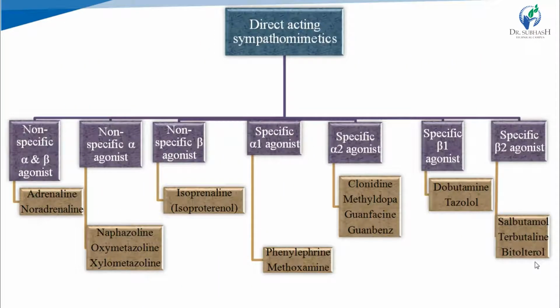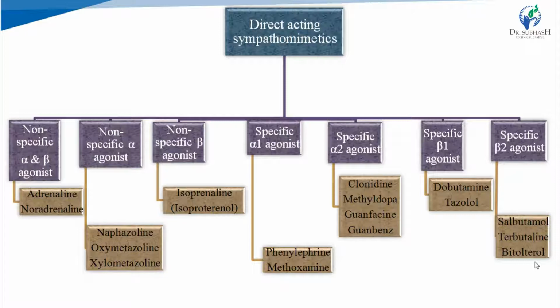Now, we will see in detail the subclasses of these three main classes: direct acting, indirectly acting, and mixed acting. First is direct acting sympathomimetics. And these direct acting sympathomimetics have seven subclasses based on their action on alpha and beta receptors.